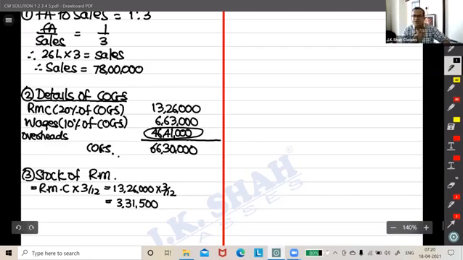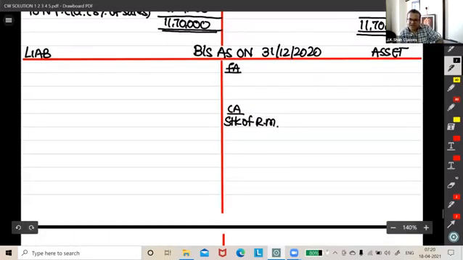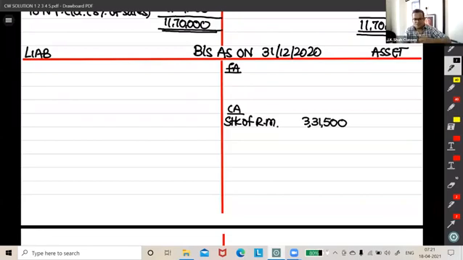Okay, good. Then write the stock of raw material over here. 3 lakh 31,500 in the inner column, because we are going to have a few more current assets. Done, people.